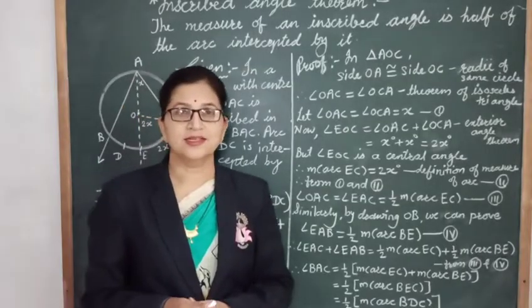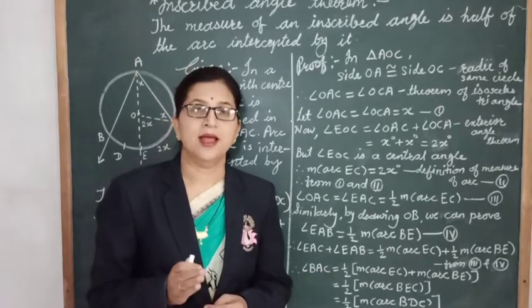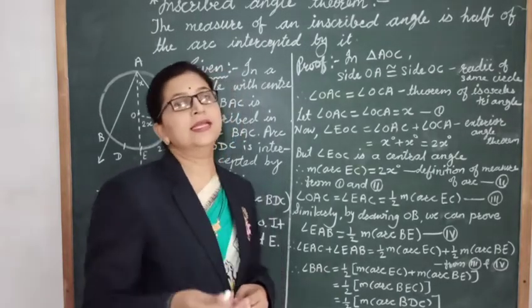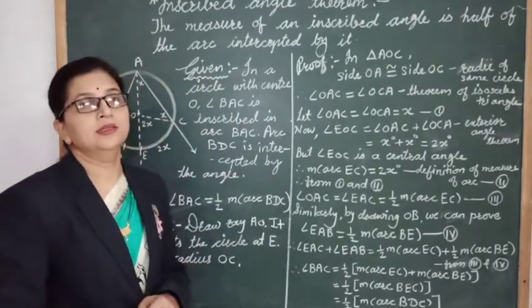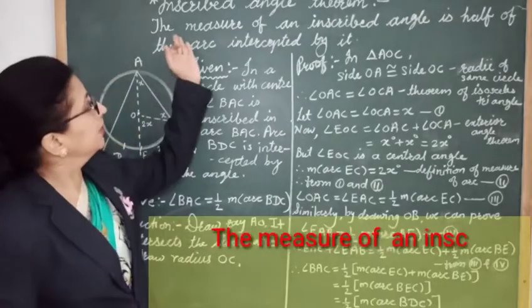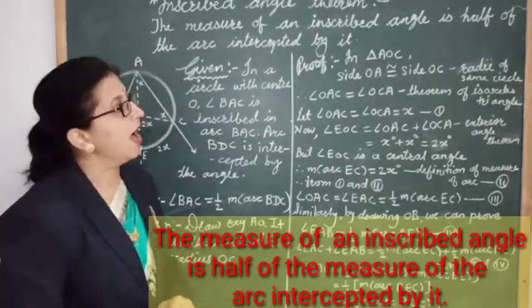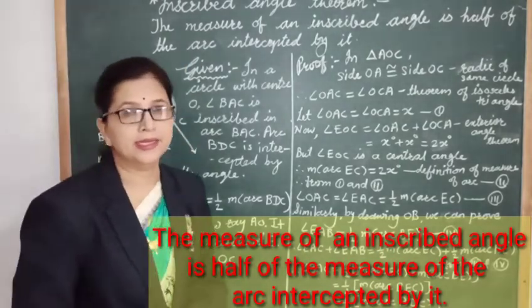So dear students, it might be clear for you what is meant by inscribed angle and intercepted arc. Now let's see the inscribed angle theorem. The theorem states that the measure of an inscribed angle is half of the arc intercepted by it.